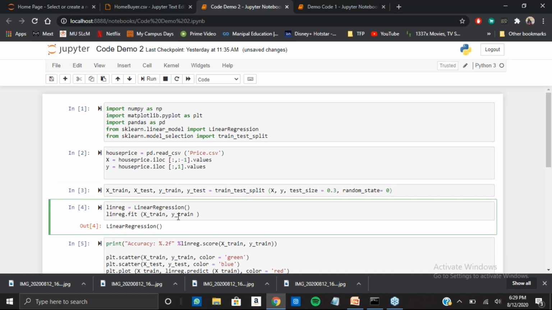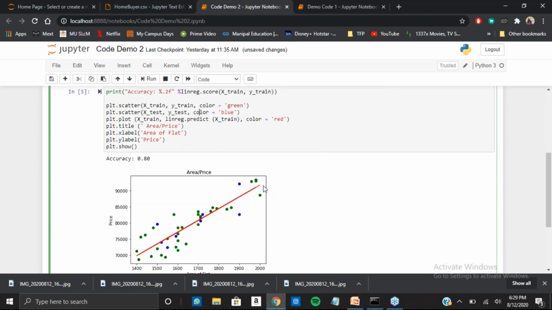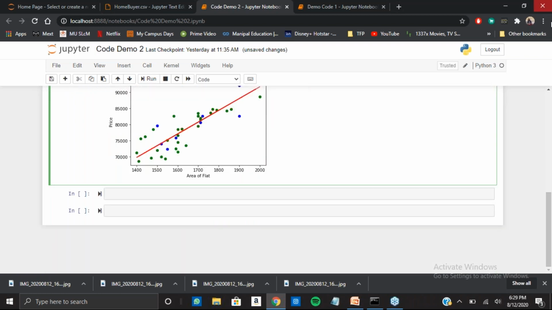Then we are calling the linear regression algorithm, and again we are fitting it to the data. So what this fitting does, it creates a function, it creates a line accordingly. Then we are plotting our data, and here we plot the data accordingly. So the blue points represent the test data set and the green points represent the train data set.